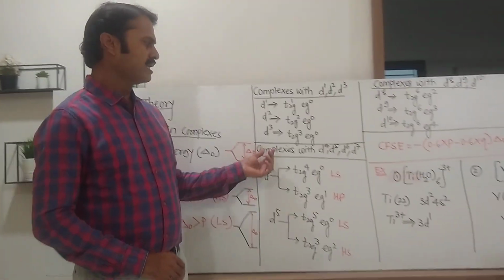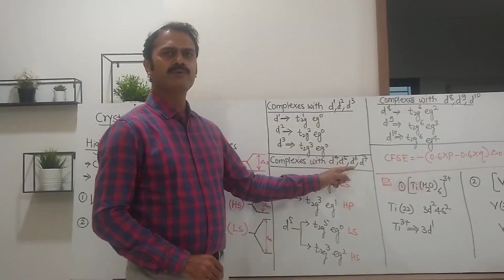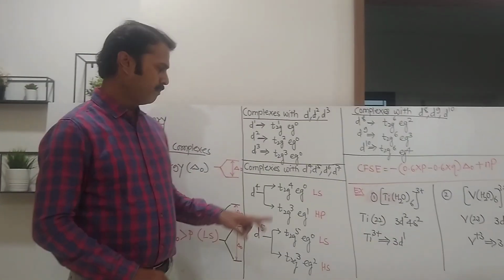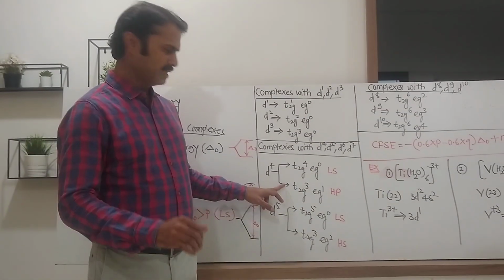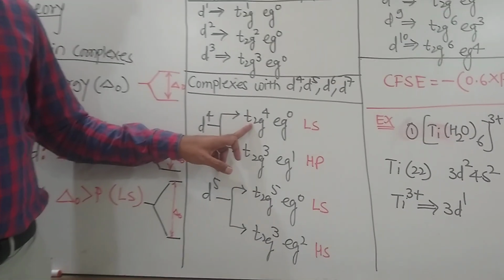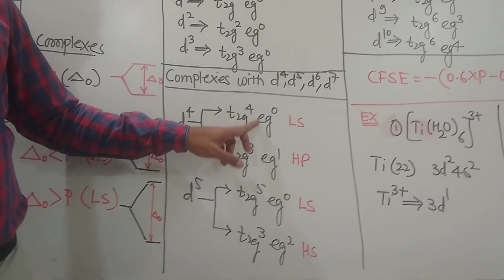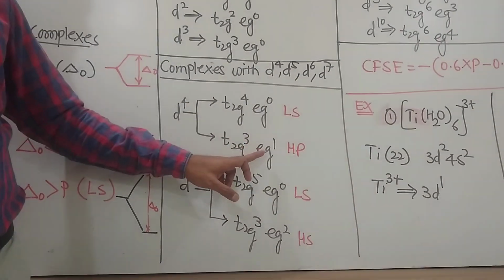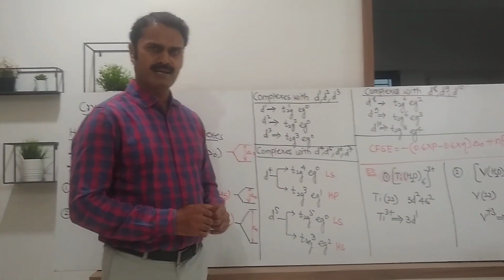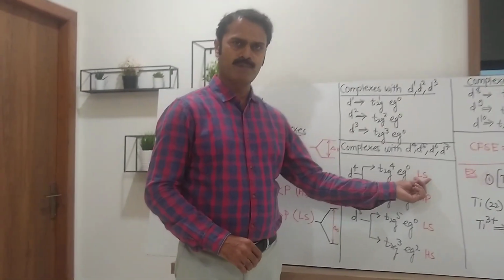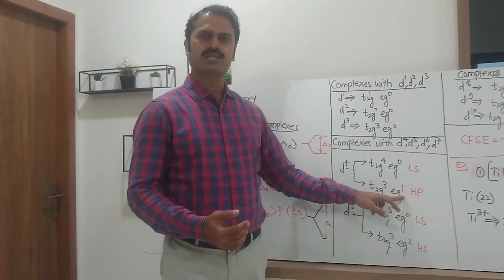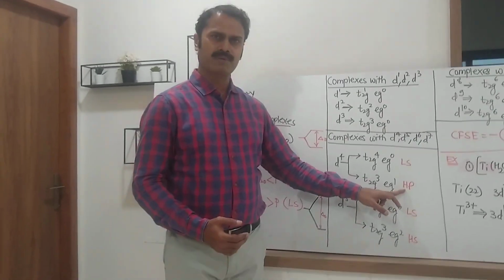But if the octahedral complex contains d4, d5, d6 or d7 system, in these four systems, there are two possible electronic configurations. So let us consider the example of d4 system. For d4 system, configuration can be written either t2g4 eg0 or t2g3 eg1. In the first configuration, the number of unpaired electrons is less and therefore it is said to be low spin complex. In the second electronic configuration, the number of unpaired electrons is more, hence it is high spin complex.